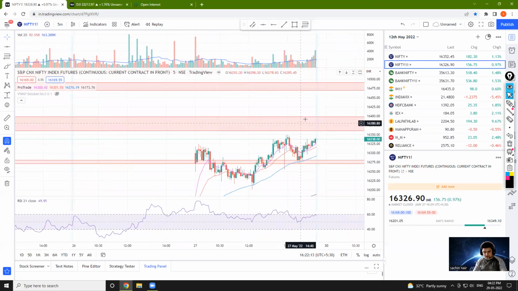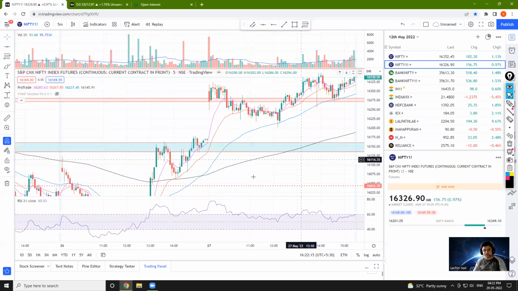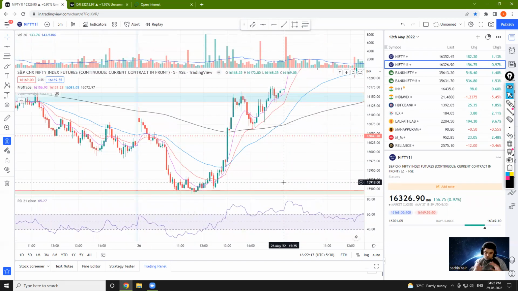Now as you know, you can see a resistance zone here. Obviously these levels now will get refreshed. Okay, this was for last Friday. Now coming Monday raat ko we will be sharing the fresh levels.